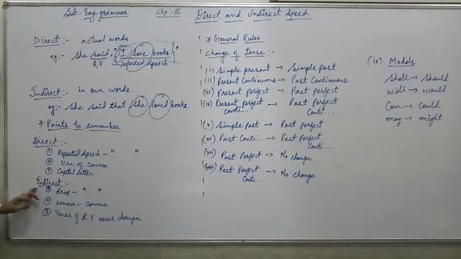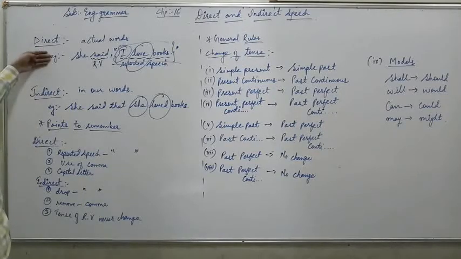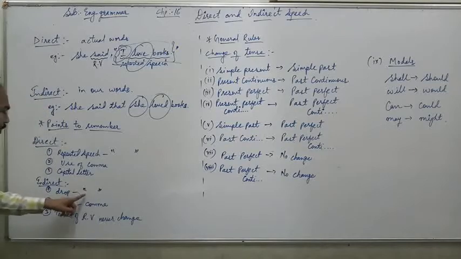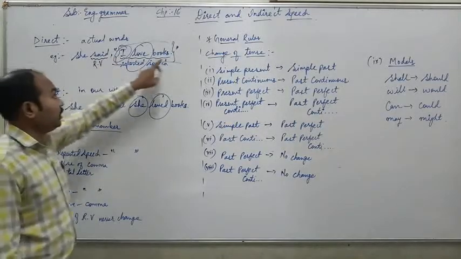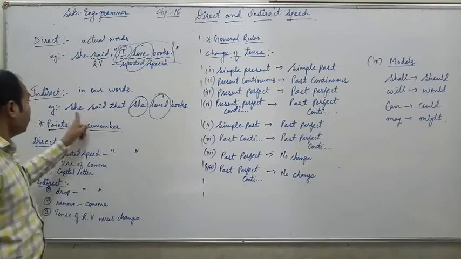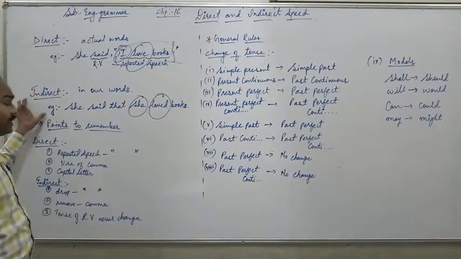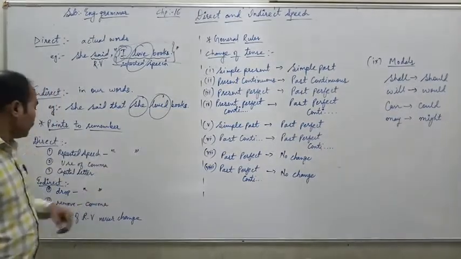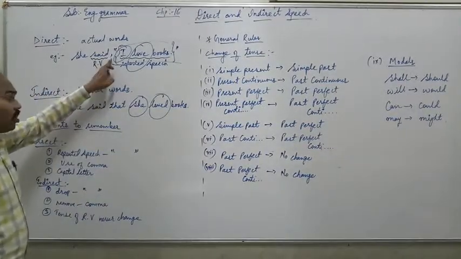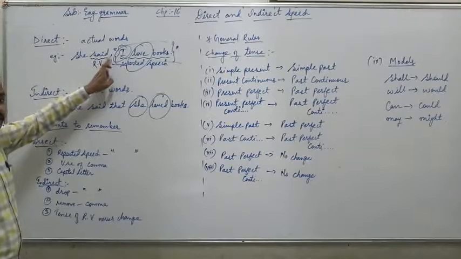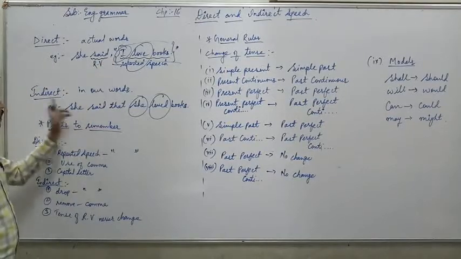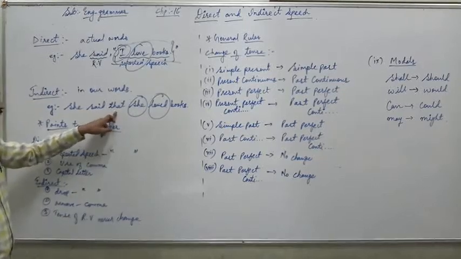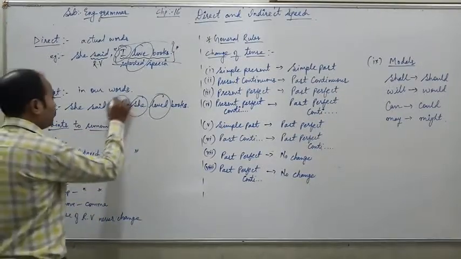Now regarding indirect speech, when we change a sentence from direct to indirect speech, we mainly drop the inverted commas. You can see in the indirect speech example, there is no inverted comma. Then further, we remove the comma which is in direct speech, and over there we add the conjunction that.